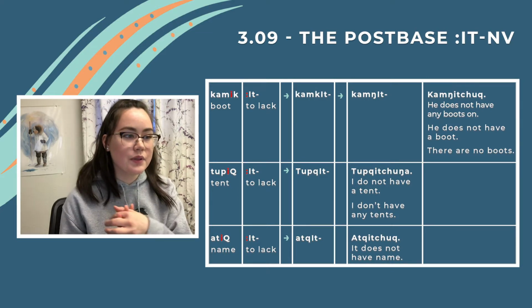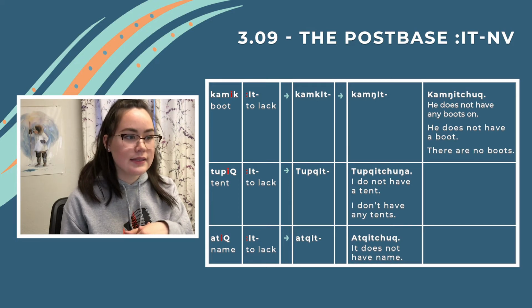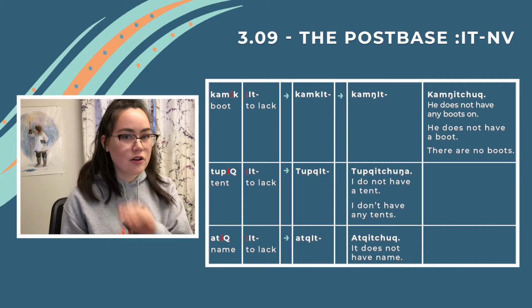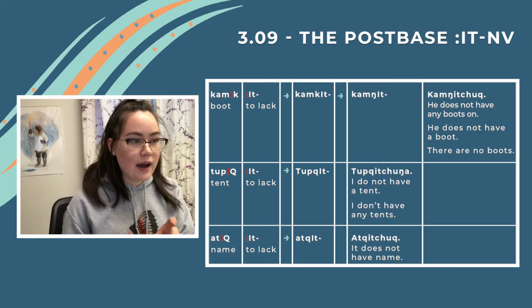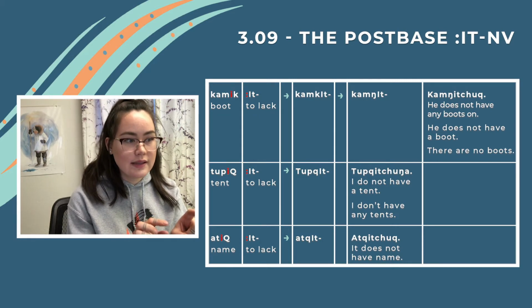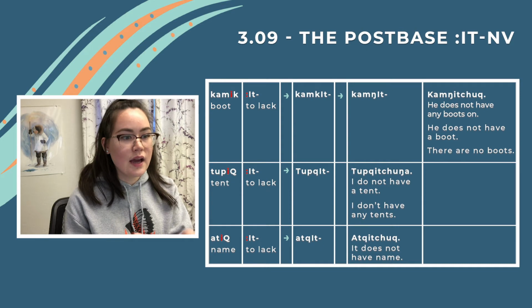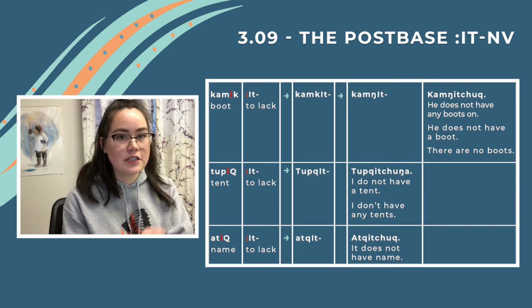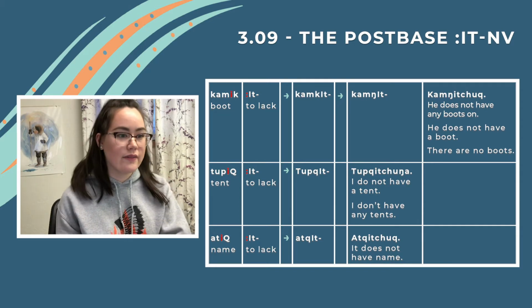In the last example, atik: a-t, single consonant, weak i, strong q. That's weak i because it has a single consonant before it. That weak i gets deleted, so it's atkit. Atkitchuk. It does not have a name. She does not have a name. He does not have a name.